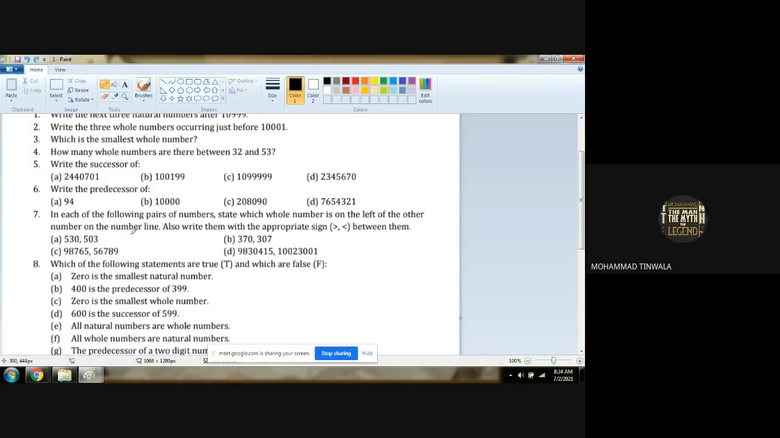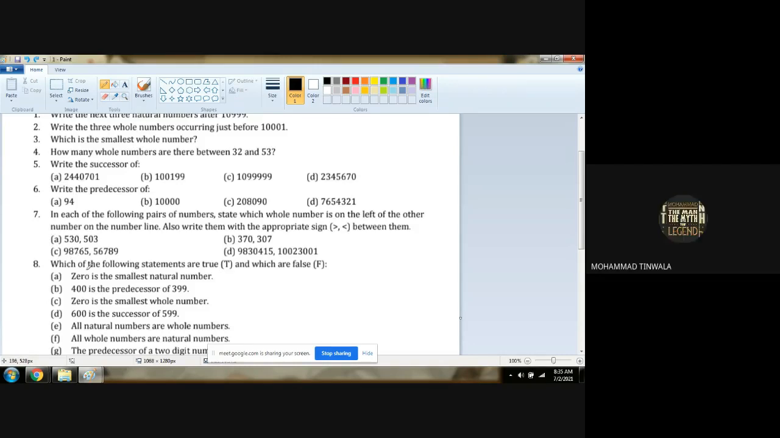530 is greater than 503. So 503 is on the left hand side of the whole number 530. Is that clear? Any doubt here? No, sir, no doubt. Chalo, is 370 greater or 307 greater? 370. So 307 is on the left hand side of the other number, which is 370, on a number line. Understood? Yes, sir.